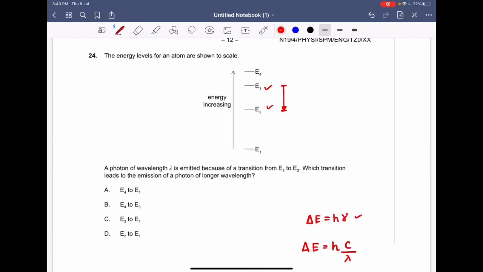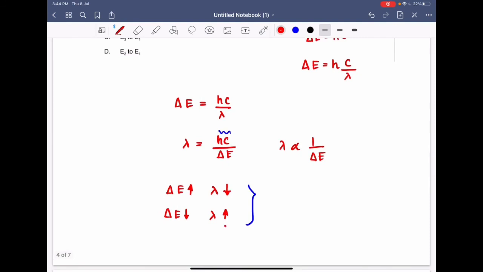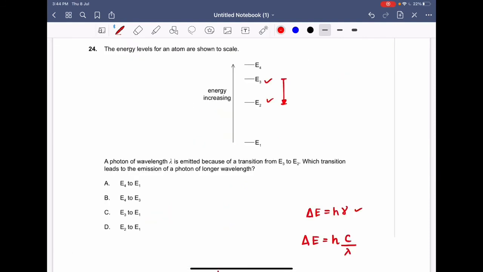Now we need to find out which transition leads to the emission of a photon of a longer wavelength. So for a longer wavelength, what should happen? The energy difference should be less, and the wavelength should be longer than the transition from E3 to E2. So for longer wavelength, we need a shorter energy difference. That means the energy difference between the two states should be shorter than your E3 to E2. So let us check the options.